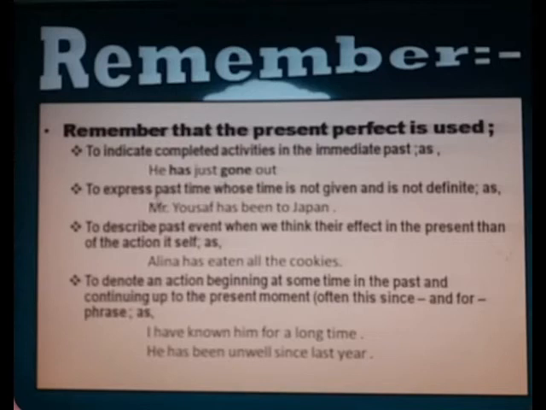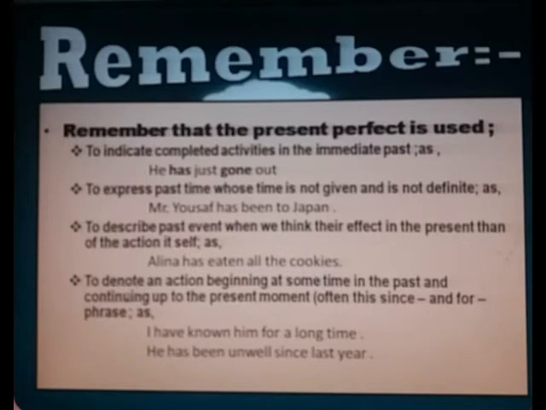Second point, to express past time whose time is not given and is not definite, as in: Mr. Yusuf has been to Japan. Has been represents the expression of past time. To describe a past event when we think of its effect in the present more than the action itself, as in: Alina has eaten all the cookies. You know very well, you may see.